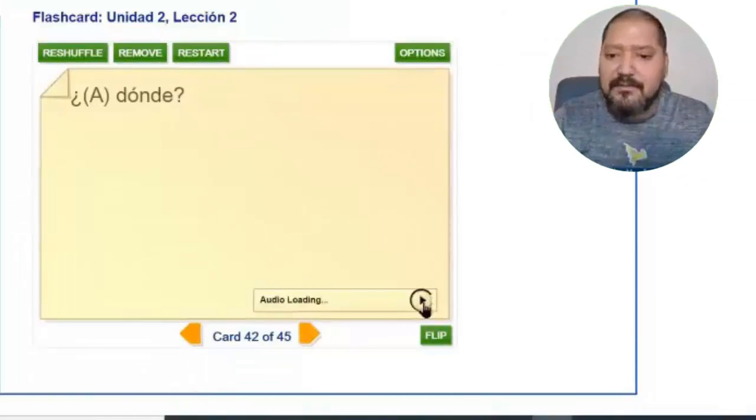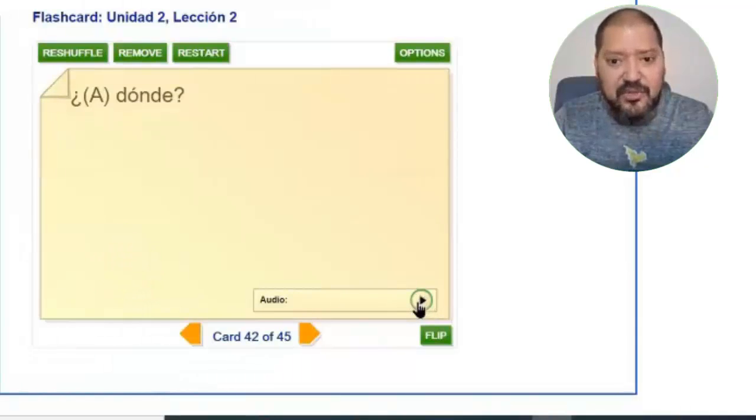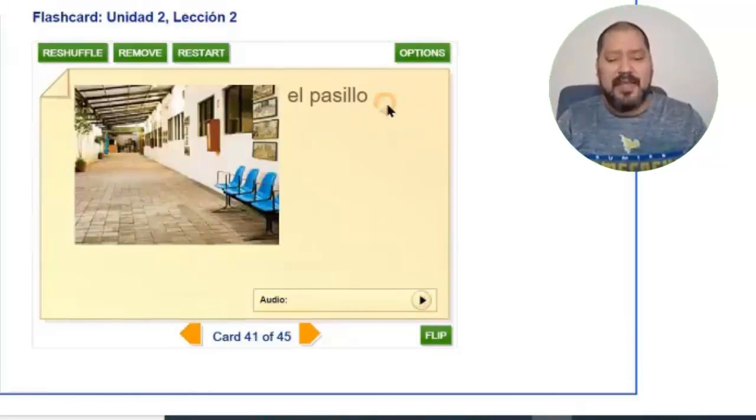Okay, let me show you the pronunciation. ¿A dónde? ¿Dónde? ¿A dónde vas tú? ¿Dónde está la biblioteca? ¿A dónde? Alright, let's use this place with one of the pronouns.